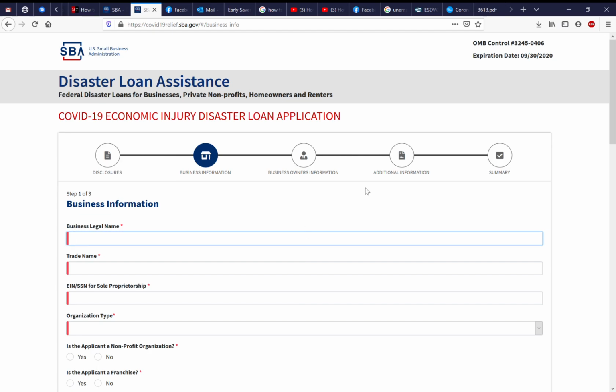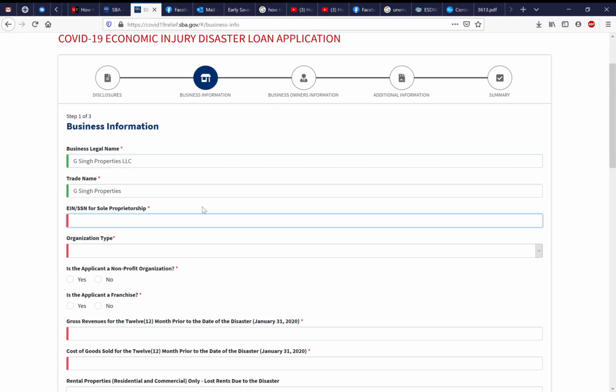Here you're going to fill out all the information. So your business legal name, I'll put mine here. Trade name, if you have any other trade names that you use. If you don't use any, then it's going to be the same name that you use up there. I'm an LLC. And EIN or social security number.